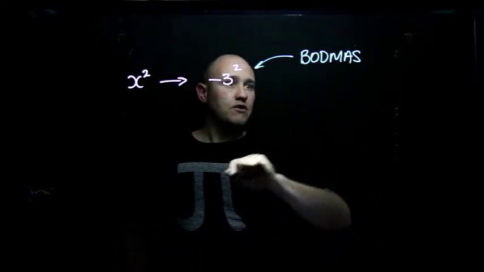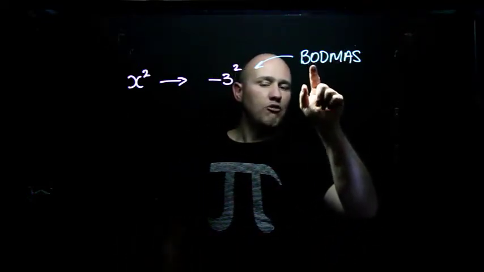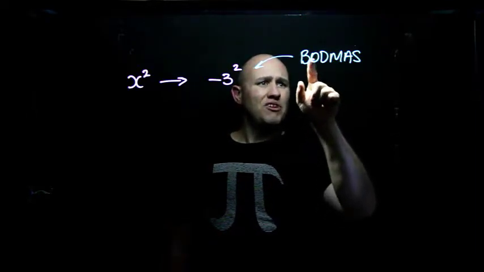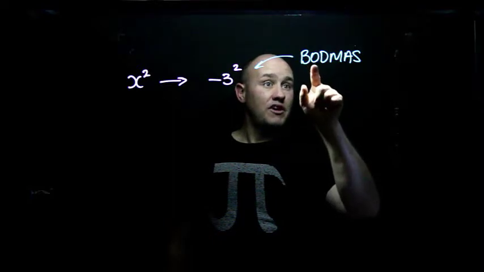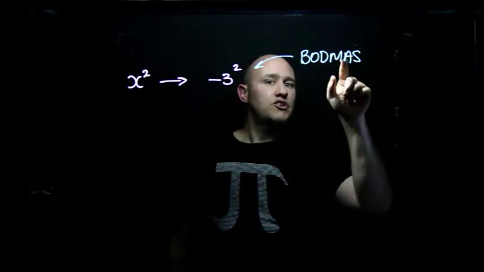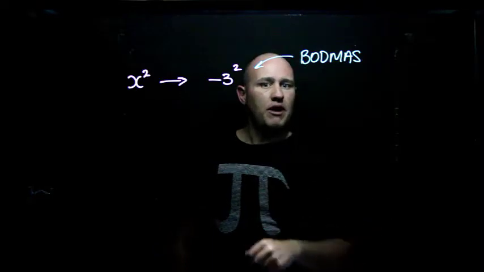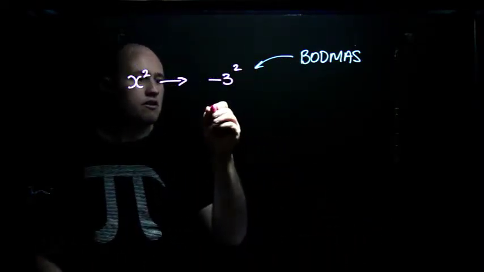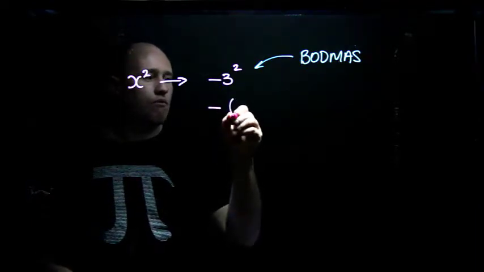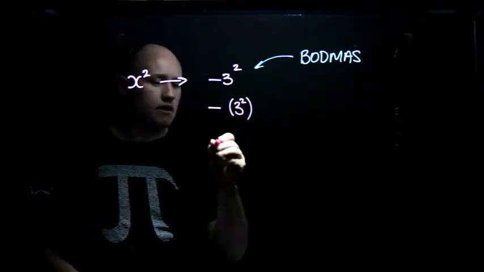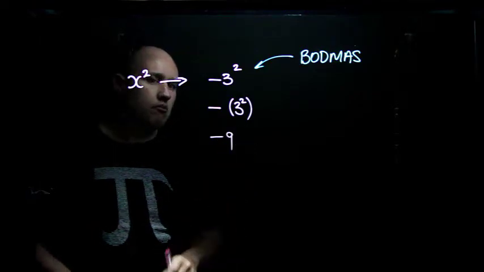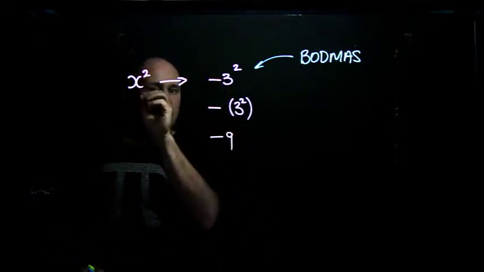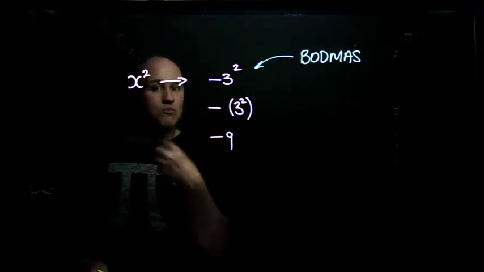This says brackets first, and then the O is for powers, which is sometimes an E for exponentials. So powers, or indices, sometimes it's an I for indices, division, multiplication, addition, subtraction. So that's going to do the power first. If you put that into your calculator, it's going to do this, negative of 3 squared. That's going to give you negative 9. But that's not actually what we mean, because this statement here is x squared. Whatever x is, we square it.